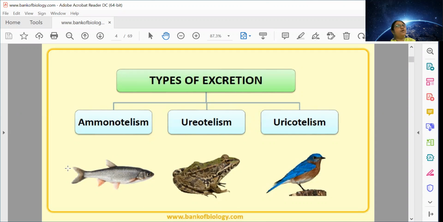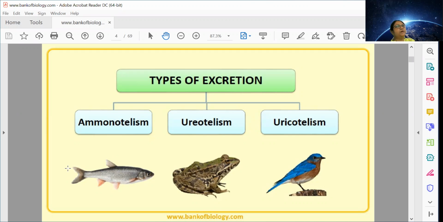So which form do you think is best? The most complex form is urea. But lower organisms cannot afford to use it. And aquatic organisms have the ability to make this ammonia secreted by them get diffused into water easily.